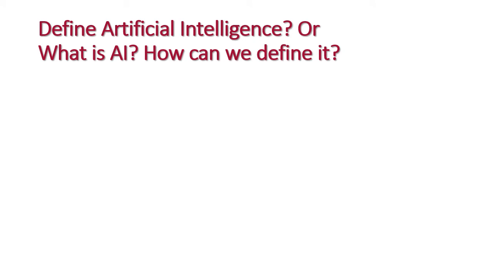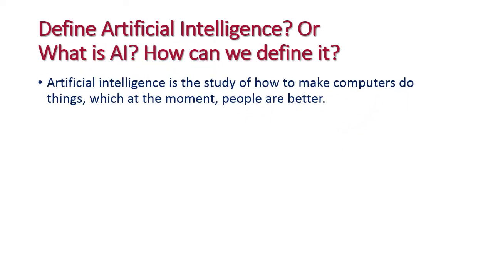The first question is: define artificial intelligence, or they may ask what is AI, how can we define it? The answer will be the same for both questions. Artificial intelligence is the study of how to make computers do things at which, at the moment, people are better. That is, we are going to create a computer that will work in the place of a human being.